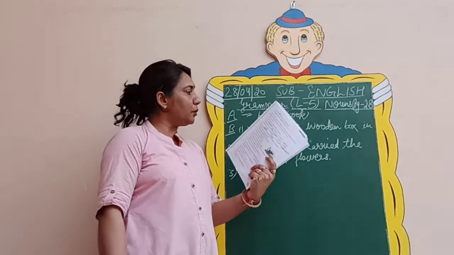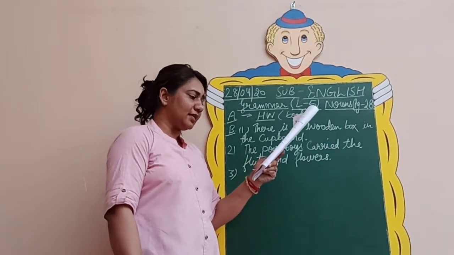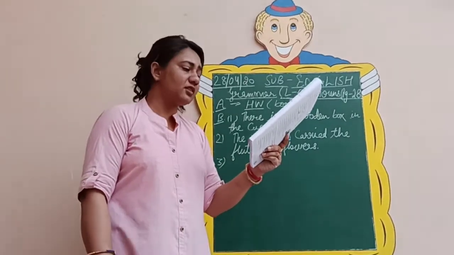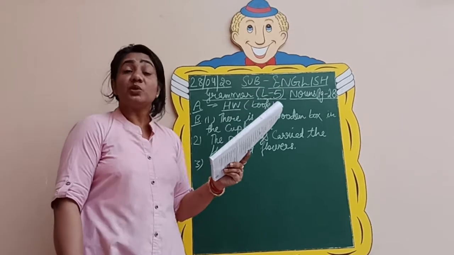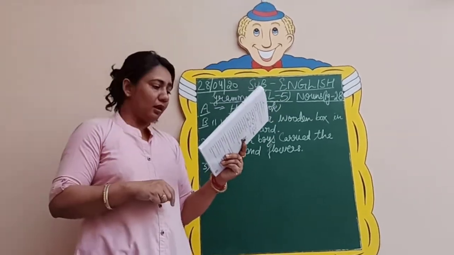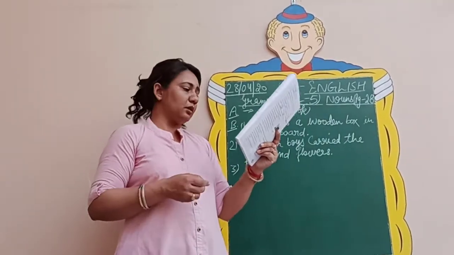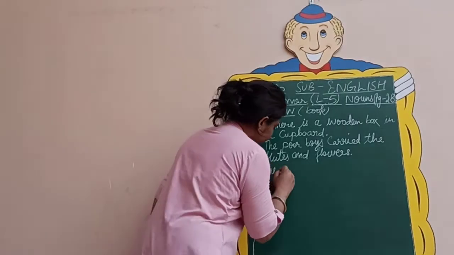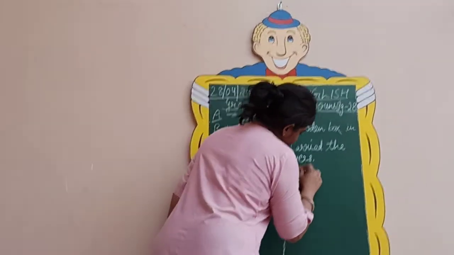Coming to the third one now. The mountains symbolize might and generosity. Now see what type of sentence it is. The mountains. So this is what? This is plural. We need to change it into singular. So how will we do? The mountain symbolizes.